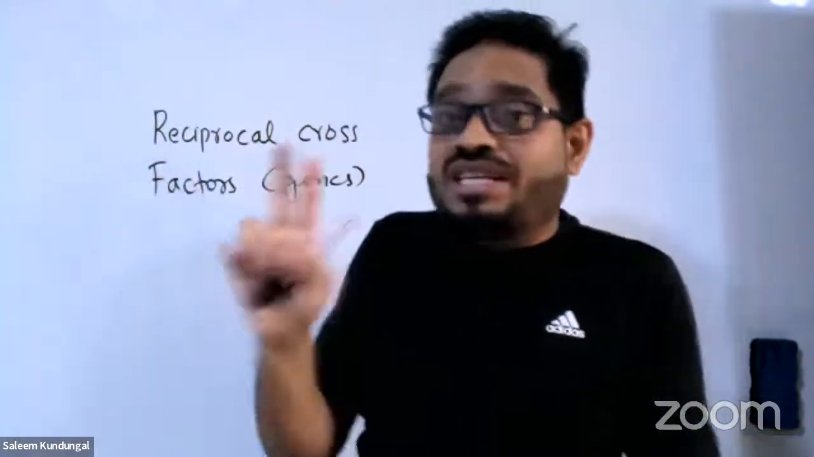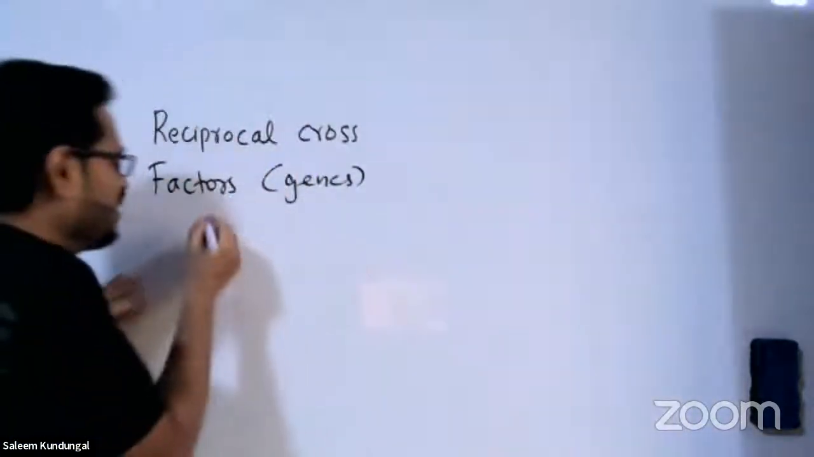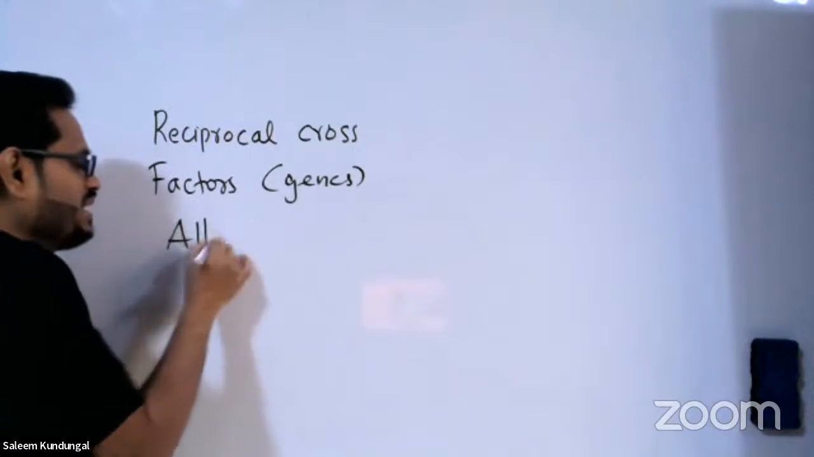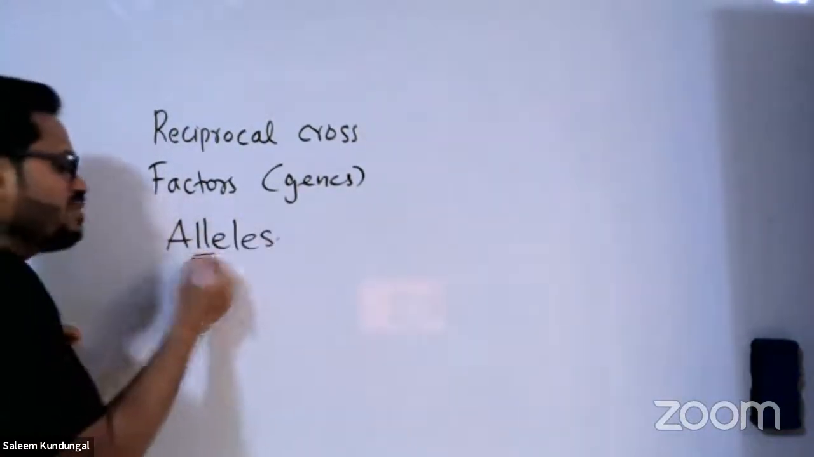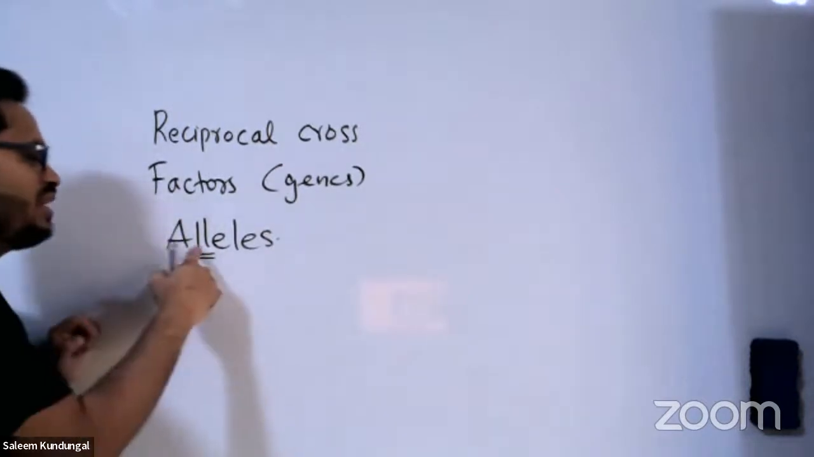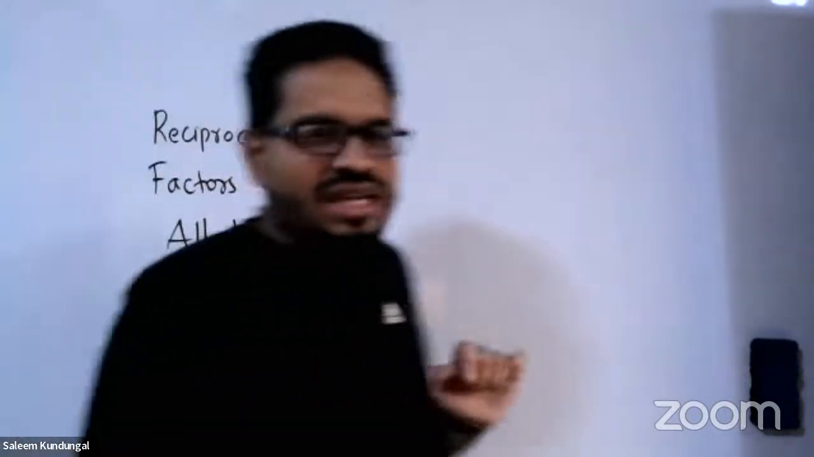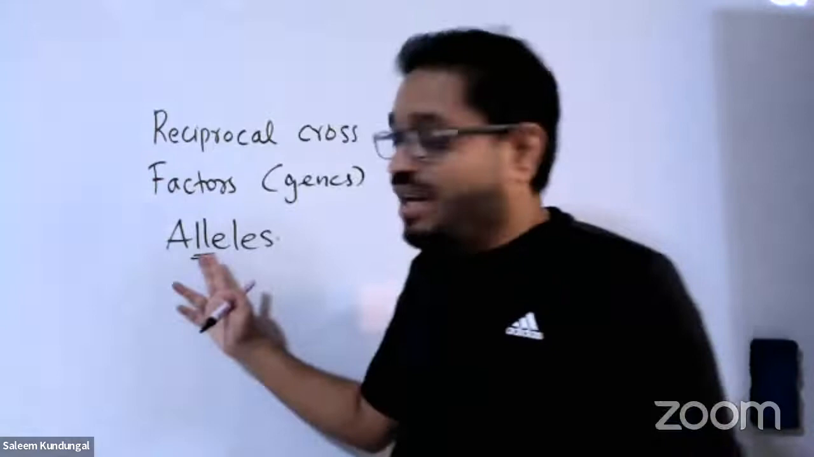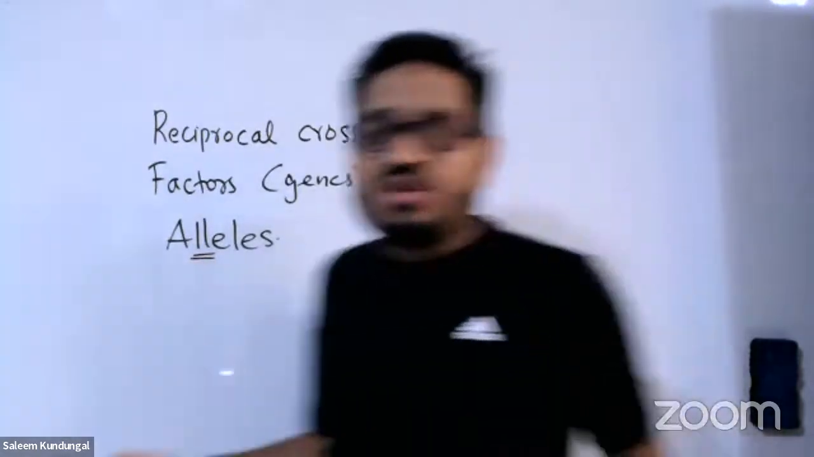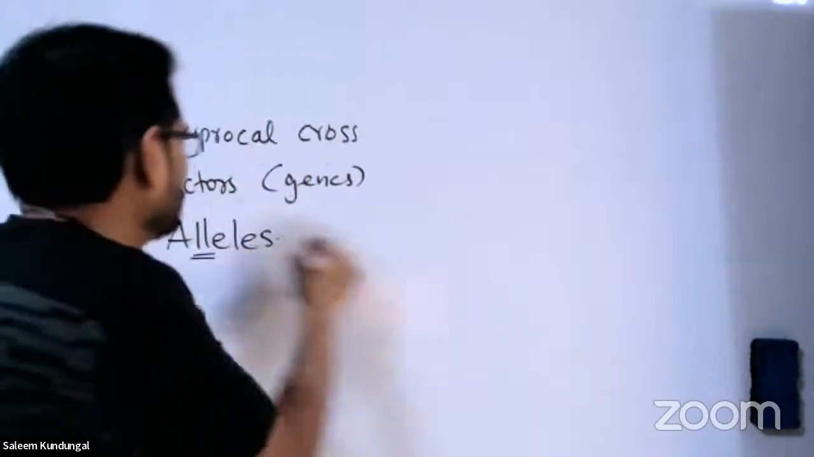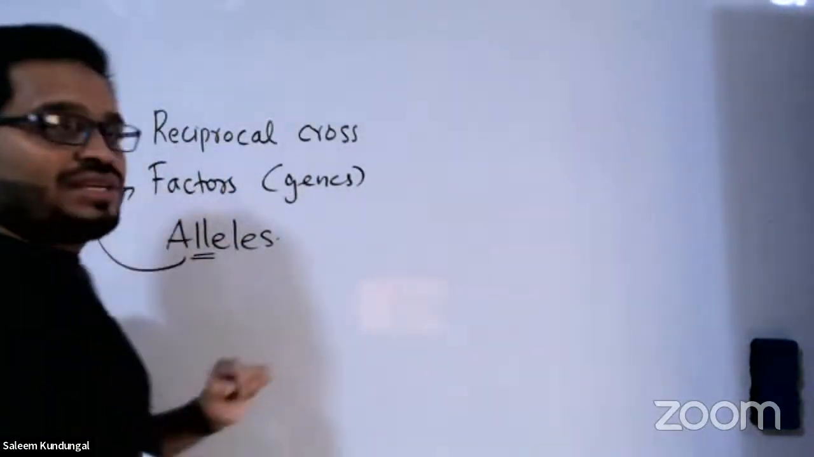Then the factors are always in pairs, right? So the pairs he named alleles. People always confuse this, so there is a very simple trick, guys. You look here, there are two L's, no? When I write alleles, there are two L's. So remember that 2L means a pair, a pair of factors. So what is allele, guys? A pair of factors is called alleles for a given character.